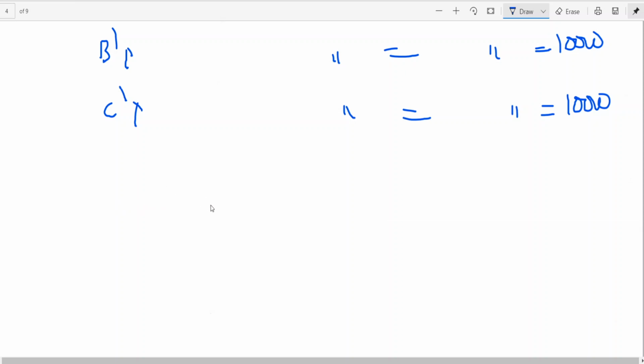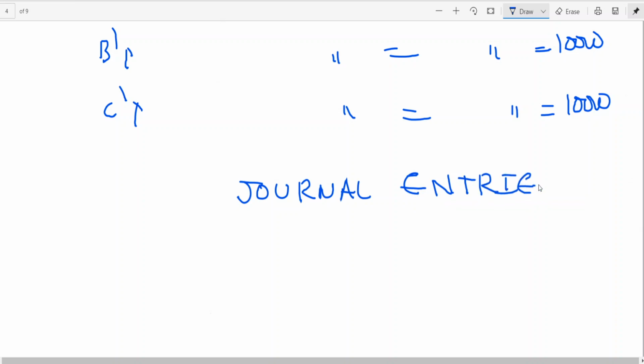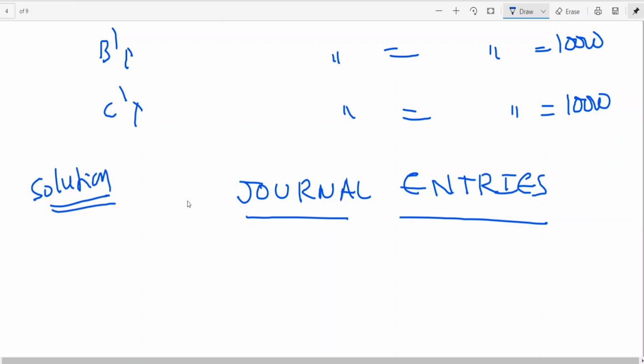So let me start with journal entries. It is asking for journal entries and partners' capital account. So first I am starting with the solution. I am writing journal entries.